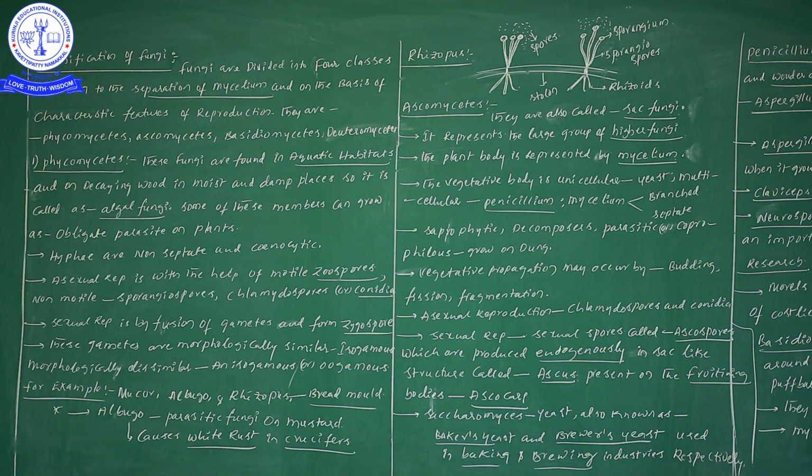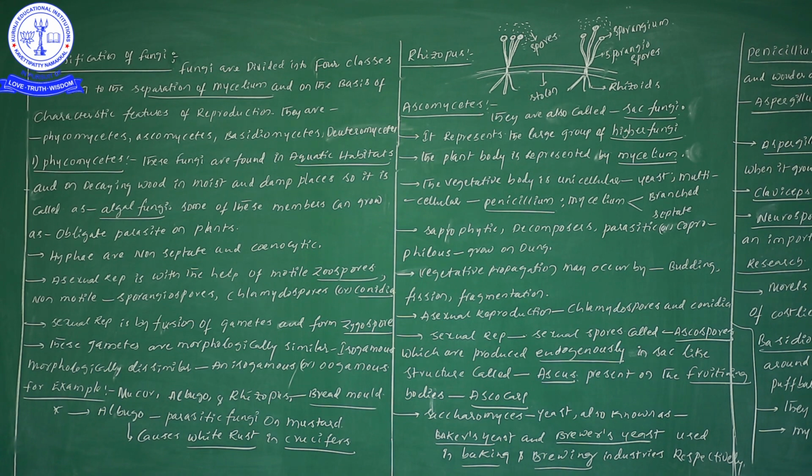Okay, now let us discuss some more information diagrammatically for Rhizopus. Here you see Rhizopus. Among the structures, the stolon is there, which is attached to the substratum by means of rhizoids. Suppose one bread slice is there.